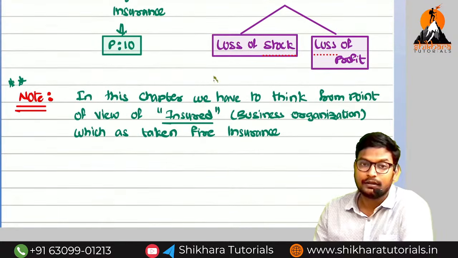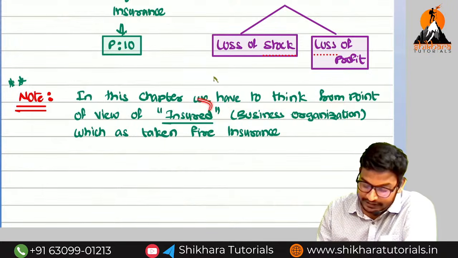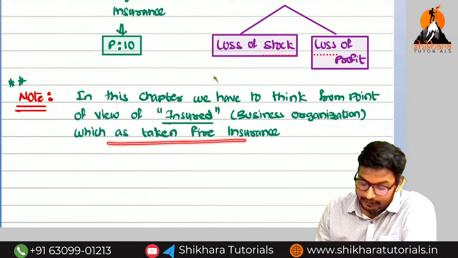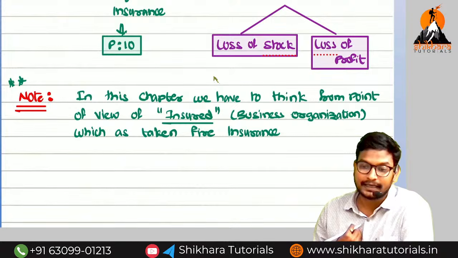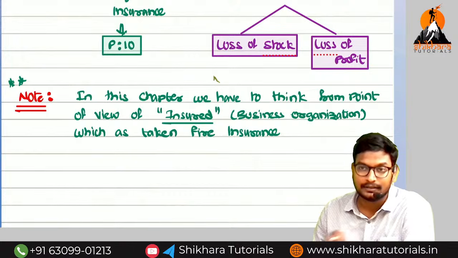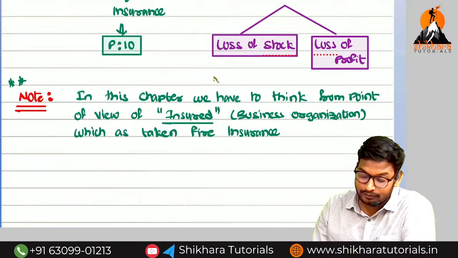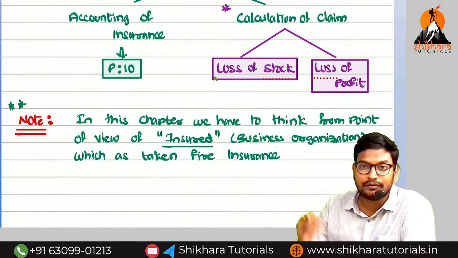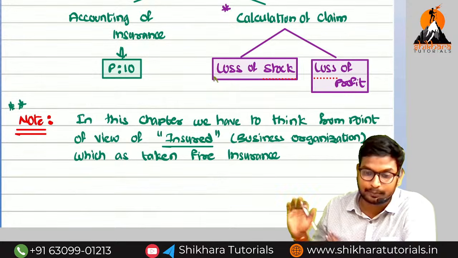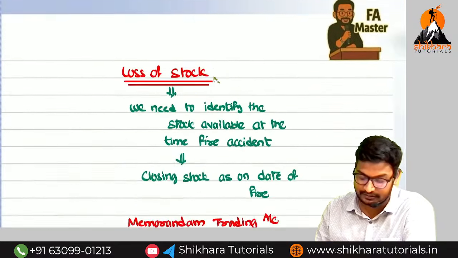So note this point. In this chapter, we have to think from whose point of view? We have to think from the insured point of view, nothing but the business organization, which takes the fire insurance. So we have to calculate the loss. The person who suffered the loss has to calculate the loss and say, this much amount of loss we have incurred. And what will the insurer do? The insurer will recheck the calculation and provide the claim amount. So this is the process. Remember, you have to think from the insured perspective, nothing but the business organization.